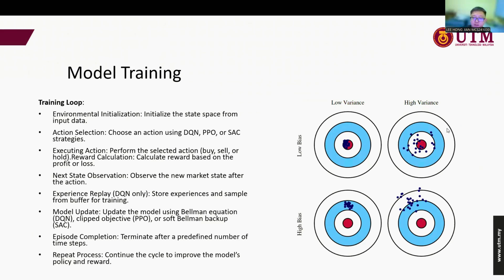And here the diagram is just to show the bias and variance trade-off. This setting we will also apply in the model training, so that based on the bias and variance trade-off theory, we can estimate and prevent the underfitting and also the overfitting of the model.